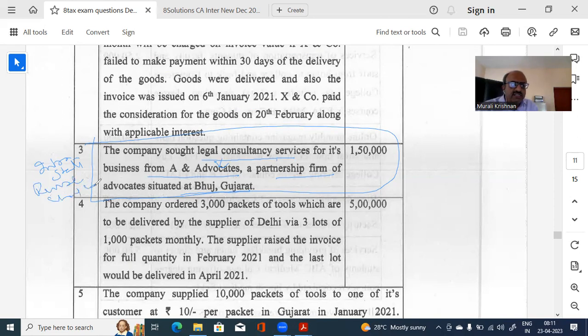Now, when reverse charge is applicable, first it will become your reverse charge. You have to take the liability and you can take the input tax credit also. That is the logic about it. Now, let's look at the next part of the question.